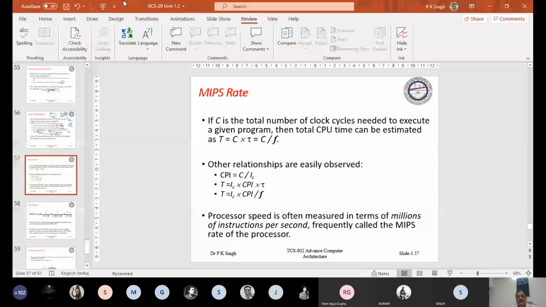MIPS means million instructions per second. Megaflop means million floating point operations per second. You are aware of this, we have computed this. Other relationships you can count.